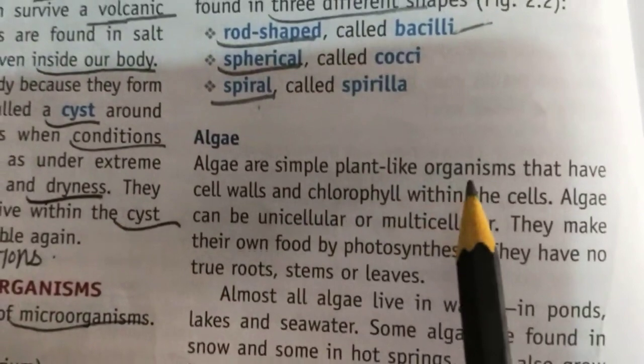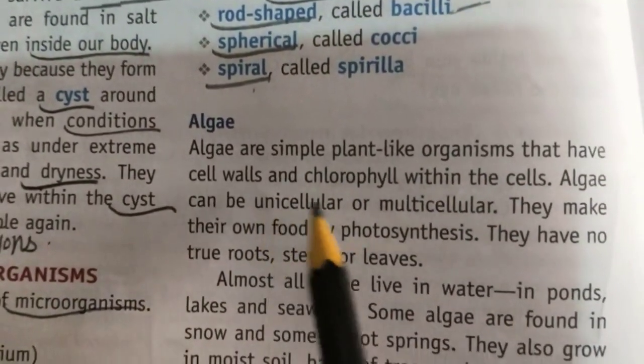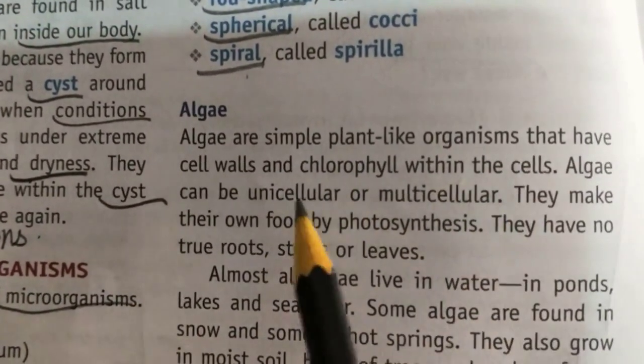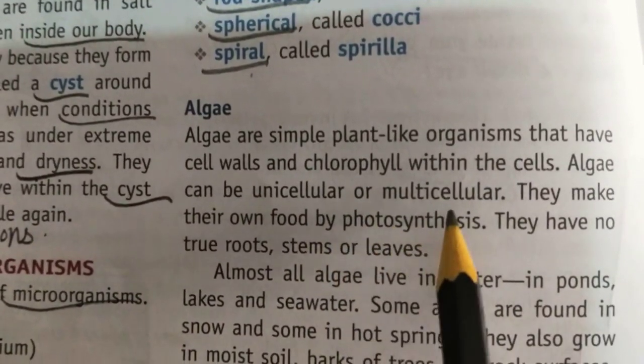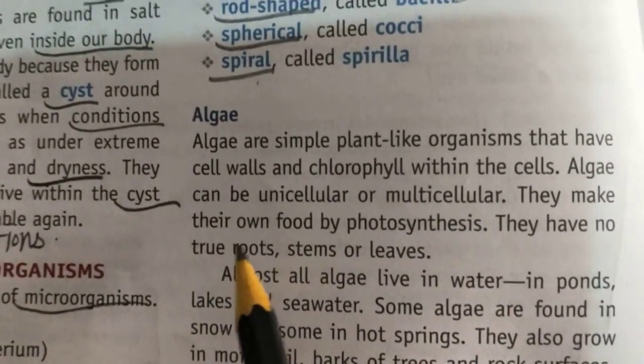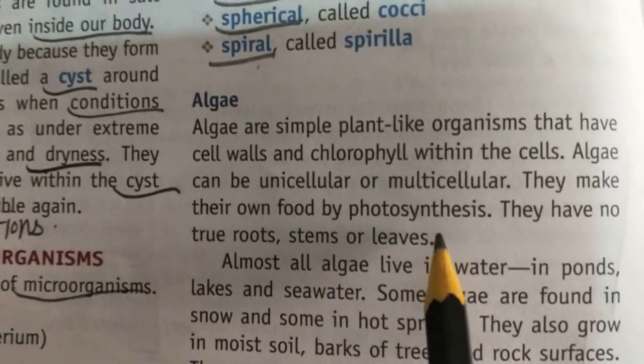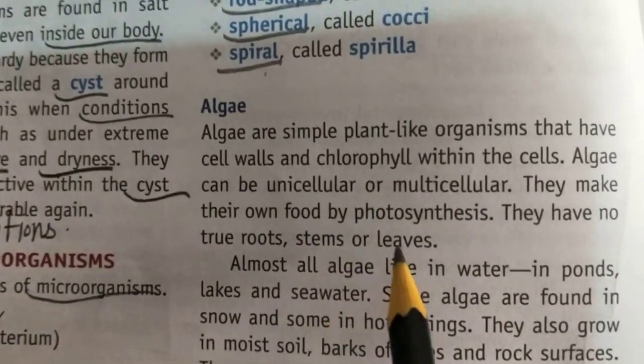Algae are simple plant-like organisms that have cell walls and chlorophyll within the cells. Algae can be unicellular or multicellular. They make their own food by photosynthesis. They have no true root, stem, or leaves.